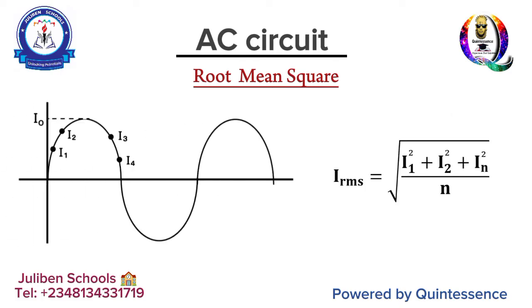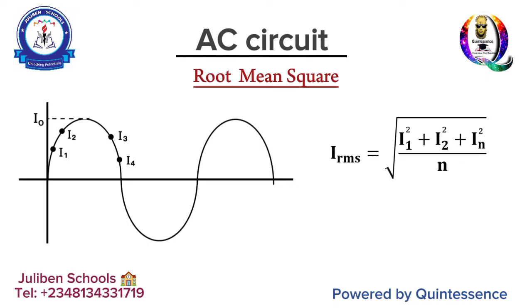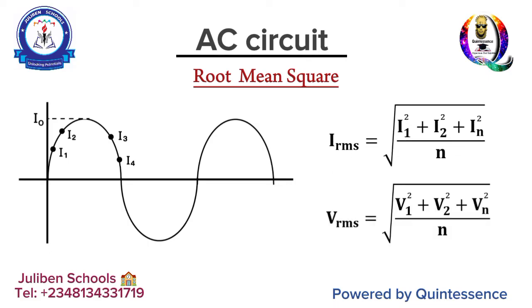When you take all the instantaneous currents, square them, divide them by their number to get their mean, then find the square root of it all, that gives you the root mean square of either the current or the voltage. Okay? It is always represented by I RMS or V RMS, as the case may be. This is the average of the instantaneous current or voltage in a circuit.